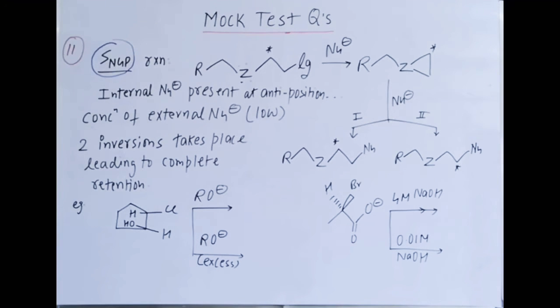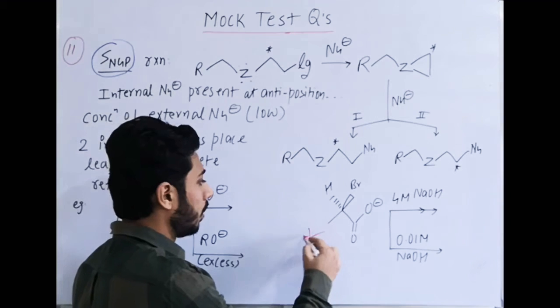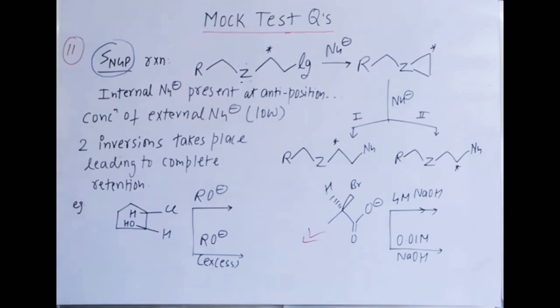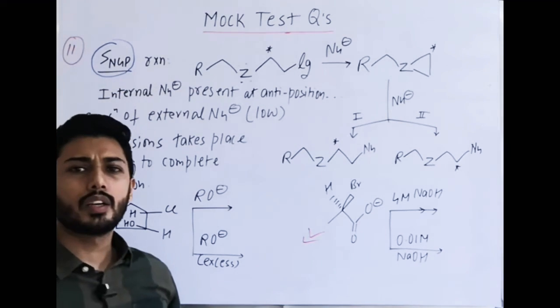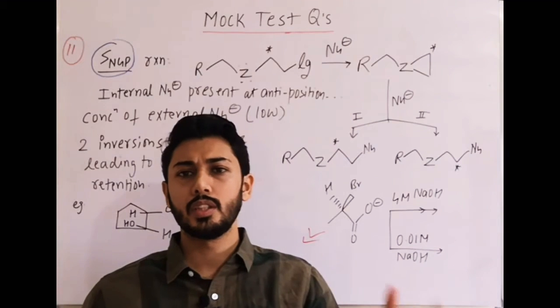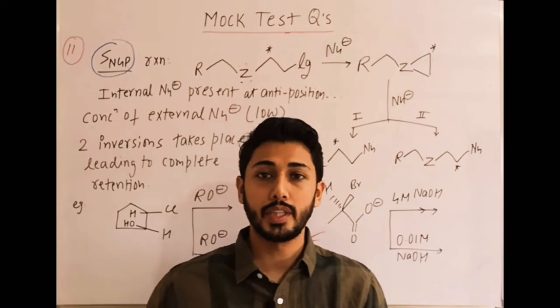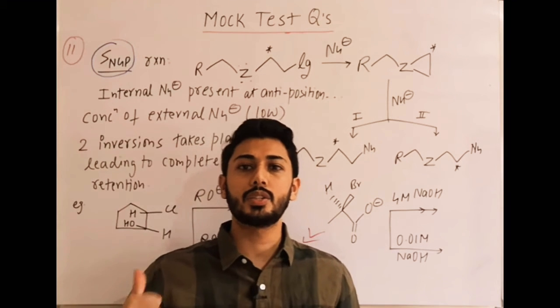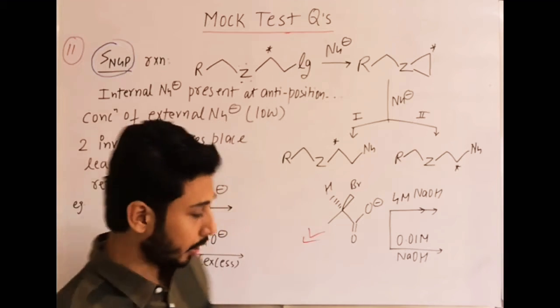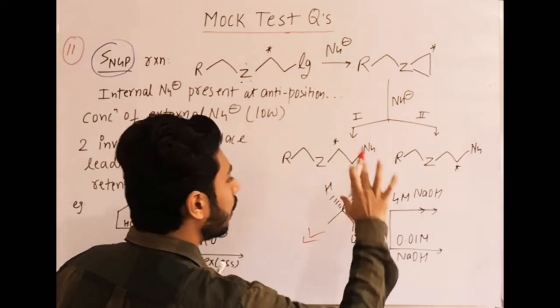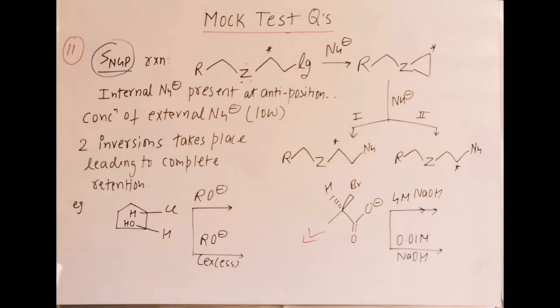Now next is one question which is this one, but to answer this question we require one extra piece of information in the form of a reaction which is SNGP, that is nucleophilic substitution which involves neighboring group participation. Generally we do not use the SNGP reaction, generally SN1, SN2, and E1, E2 for elimination. Most commonly we never use this reaction, but in the mock test they have given it, that means you can answer that question. The question is this one. This question you answer only by using the information of the SNGP reaction.